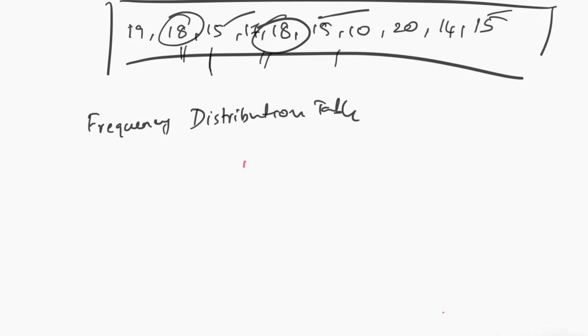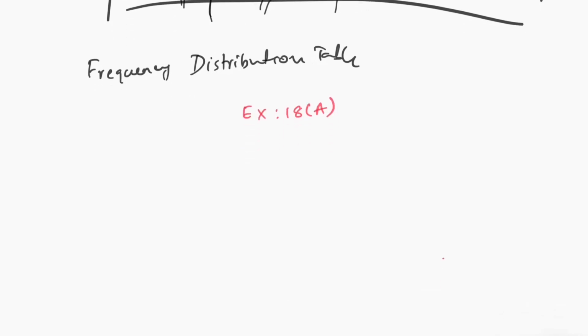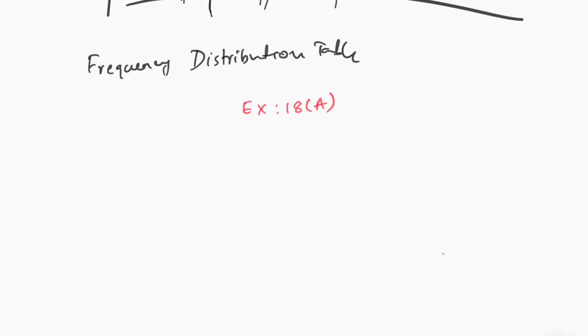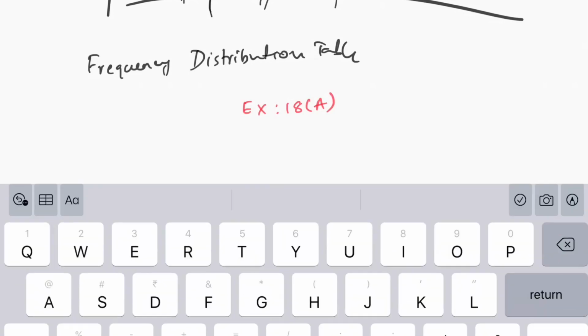Let us start with our exercise 18A. Let us do a few problems from that, so it will be clear. It's on page number 227 in your textbook. State which of the following variables are continuous and discrete. You can go through that first question and find out the answer. I have already explained what a discrete variable and a continuous variable are. Please do it.